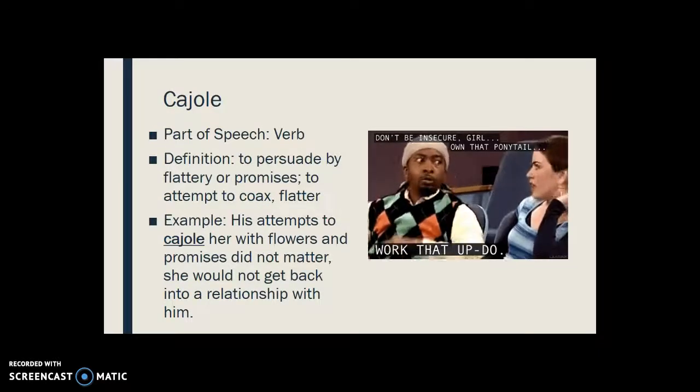Our next word is cajole. Cajole is a verb. The definition is to persuade by flattery or promises, to attempt to coax, to flatter. So, for example, his attempts to cajole her with flowers and promises did not matter. She would not get back into a relationship with him.